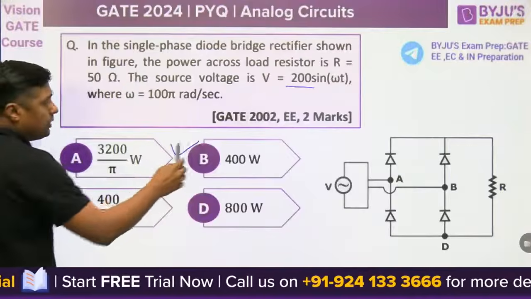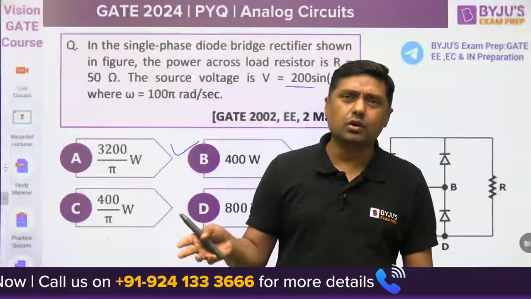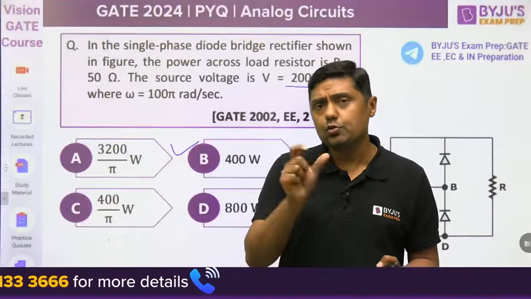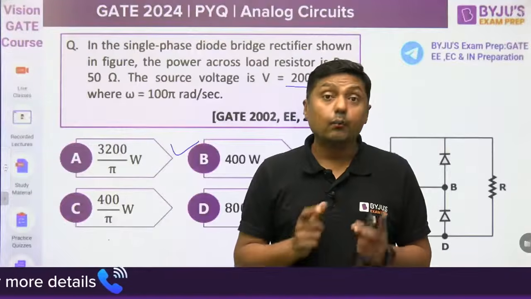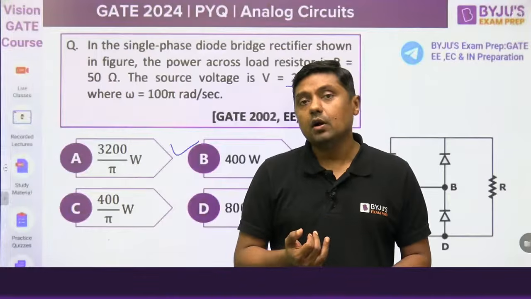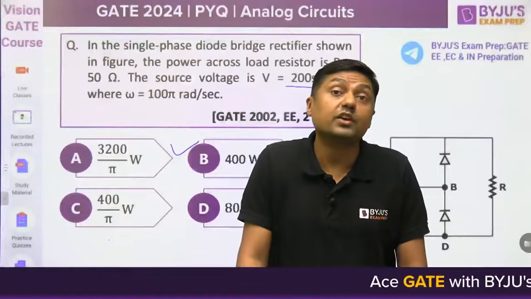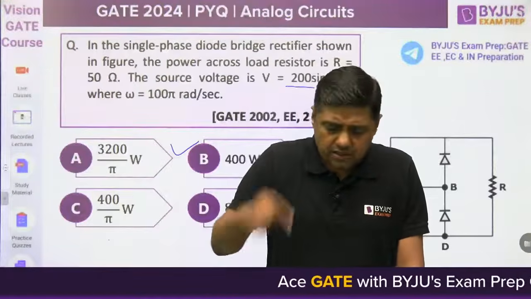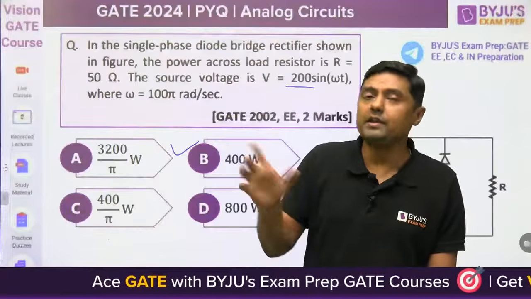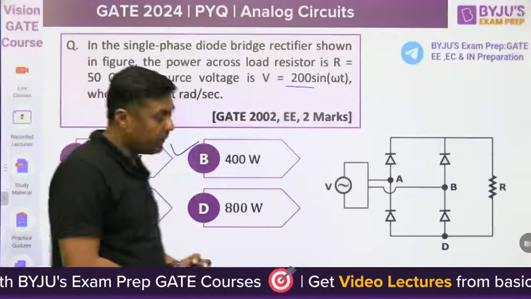Average power. In GATE 2002, and around 2015 or 2016, the same type of question, find the power. Again we have to find the average power. But remember, don't get confused between average power, effective power, or useful power. These are the words we use in steady state analysis of sinusoidal signals. If it is asked, find the DC power, then find VDC into IDC. Otherwise, find the power as average or effective power, guys. Okay, then next one.